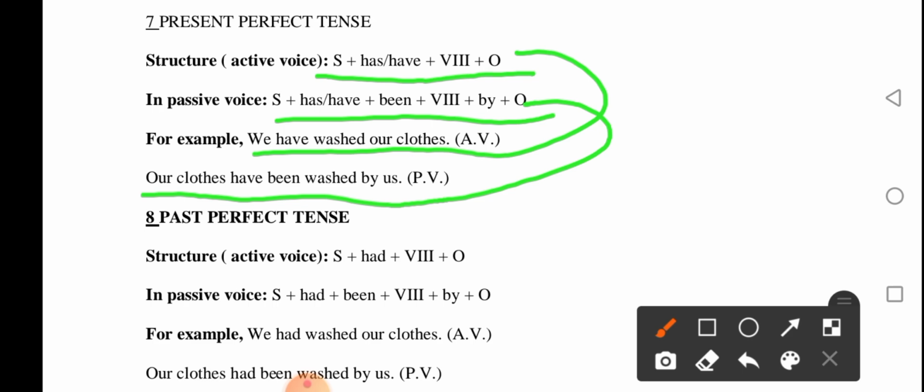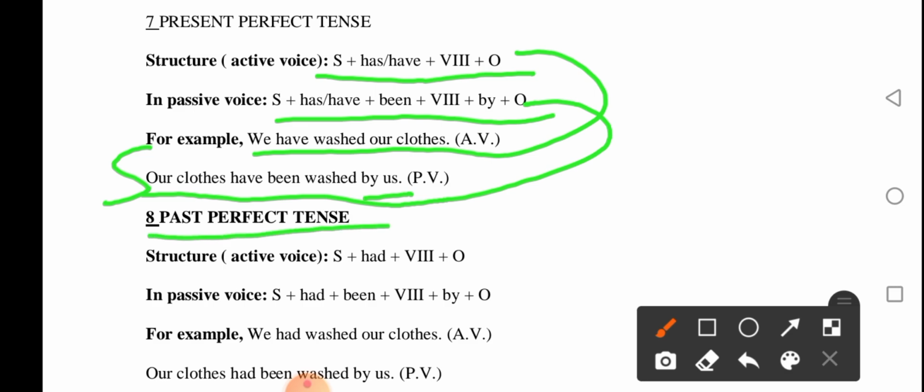Washed our clothes, active voice here. The object is our clothes, and this object becomes the subject. Our clothes have been washed by us. Our clothes is plural because of the s, so we use have been. Have been is the structure, washed is verb 3, by us. Here we is changed into us.